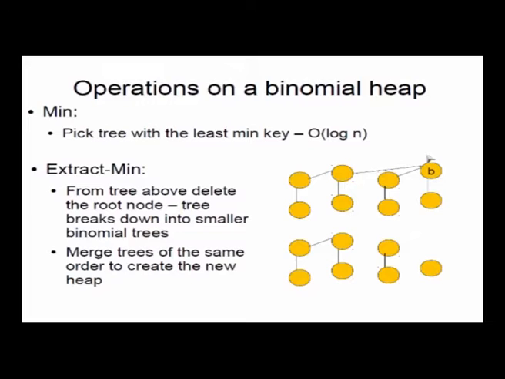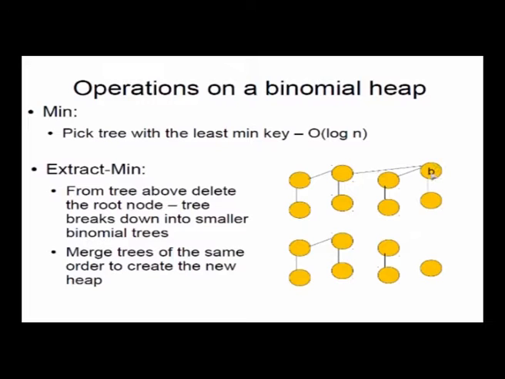So to delete a node, a very simple thing I do is cut this tree at this node. When you cut this tree, we know the tree was constructed from trees of smaller order, right? So when you cut this tree, those smaller order trees all fall apart like this. Each of these you can take, and these become individual trees in the binomial heap.